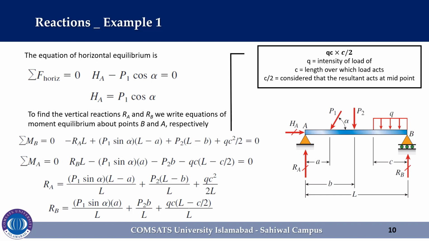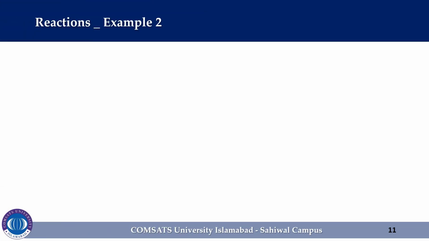As a check on these results, we can write an equation of equilibrium in the vertical direction and verify that it reduces to an identity. Now we will see another example.